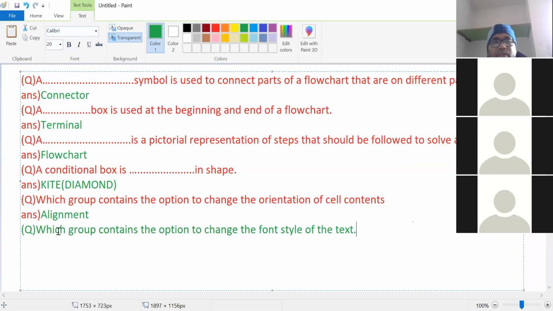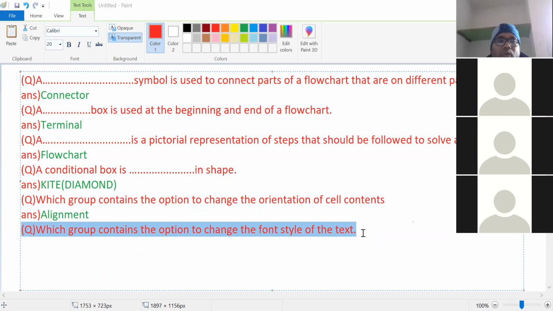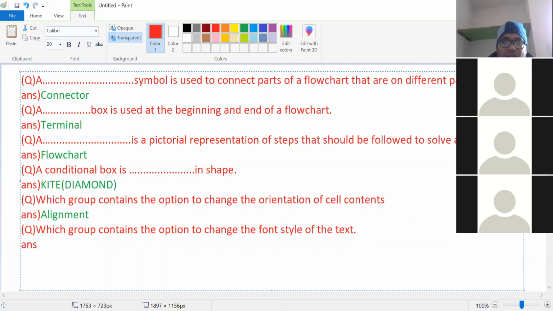Now answer. Which group contains the option to change the font style of the text? The font group. Answer is font group.